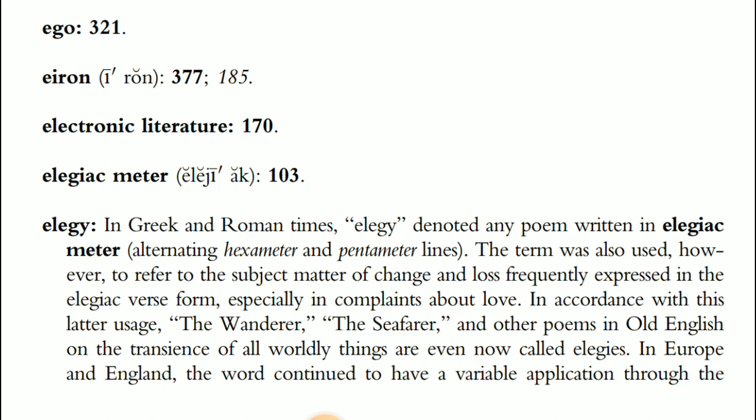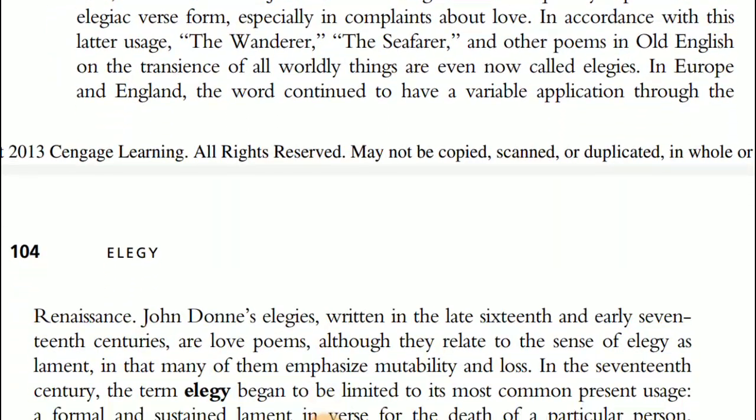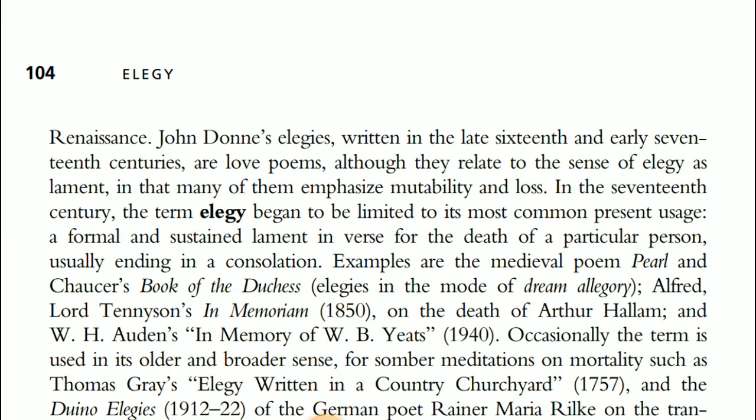In Europe and England, the word continued to have a variable application through the Renaissance. John Donne's elegies, written in the late 16th and early 17th century, are love poems, although they relate to the sense of elegy as lament in that many of them emphasize mutability and loss. In the 17th century, the term elegy began to be limited to its most common present use, a formal and sustained lament in verse for the death of a particular person, usually ending in consolation.